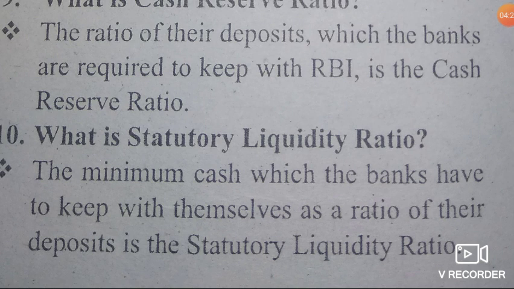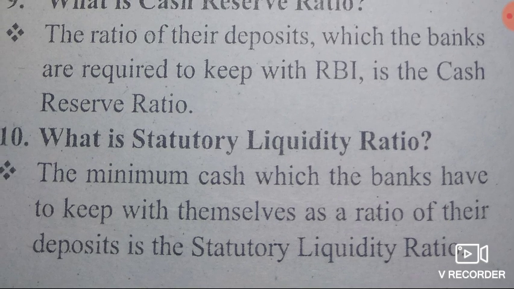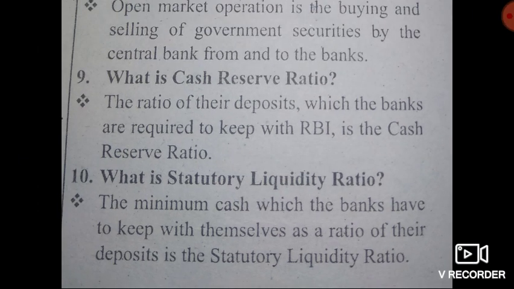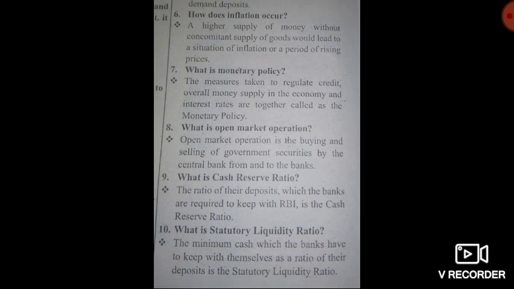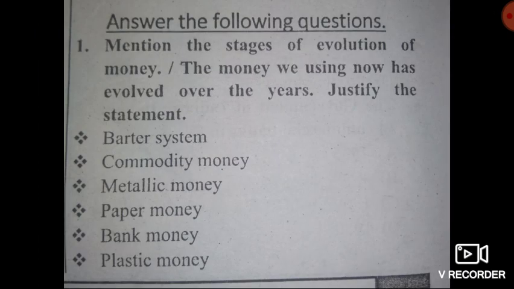Answer, the minimum cash which the banks have to keep with themselves as a ratio of the deposits. It is called statutory liquidity ratio. Then these are the 1 mark or 2 marks questions and answers in the lesson money and credit.